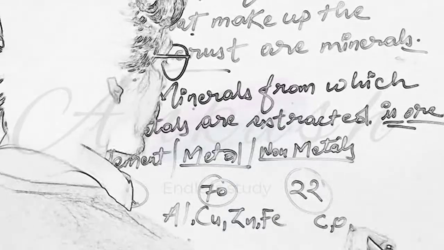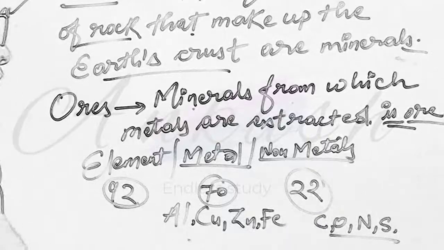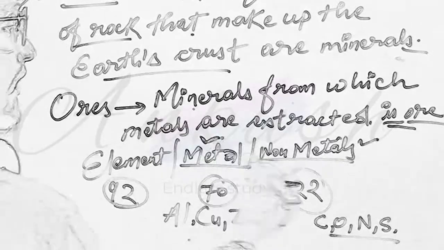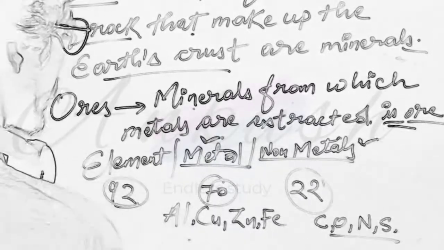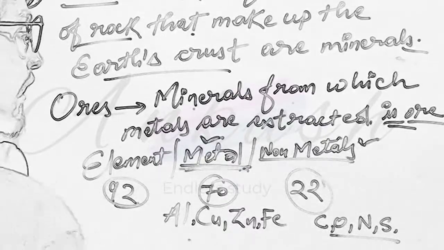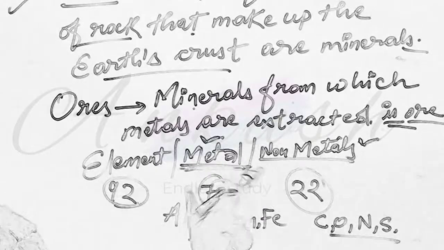Non-metals: carbon, oxygen, nitrogen, sulfur. Metals are good conductors of heat and electricity. Non-metals are poor conductors. Metals are shiny, whereas non-metals are not shiny. Metals are sonorous because they produce sound on striking, whereas non-metals are non-sonorous. So they are opposite to metals, we can say.